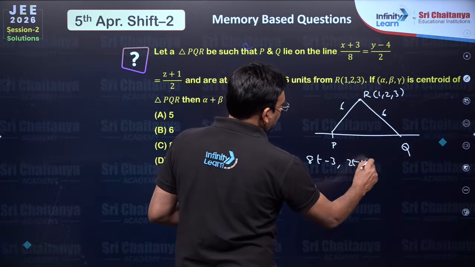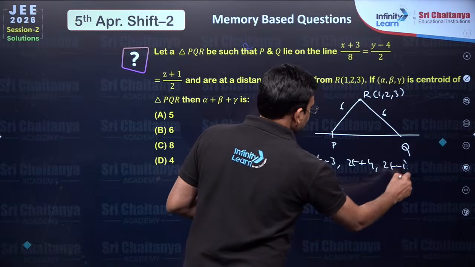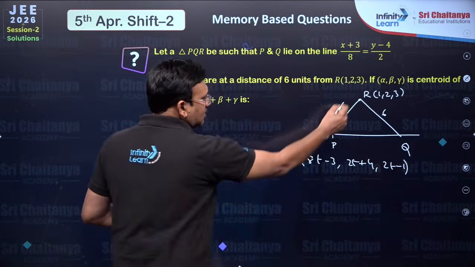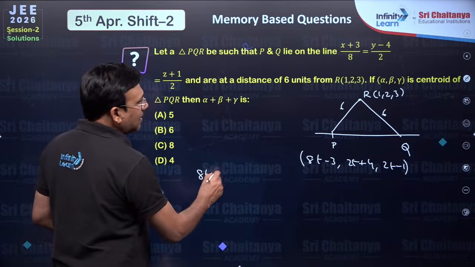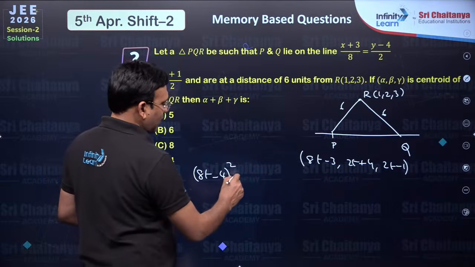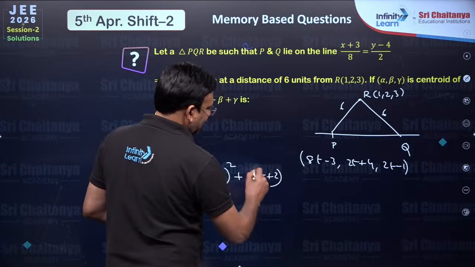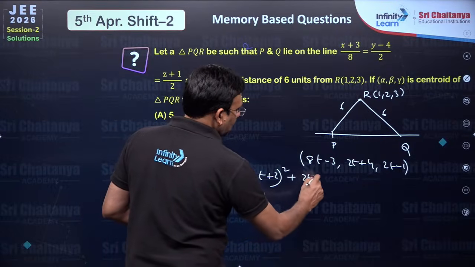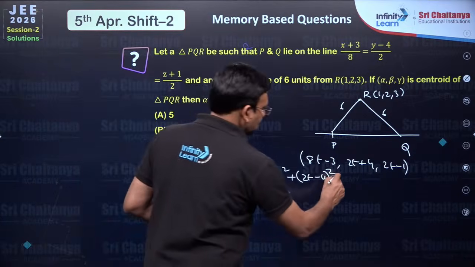This is 2T plus 4. This is 2T minus 1. You take a general point. Now this distance must be 6. You just compute (8T minus 3 minus 1), 8T minus 4 whole square, plus (2T plus 2) whole square, plus this is (2T minus 4) whole square. Under root must be 6, so this is 36.